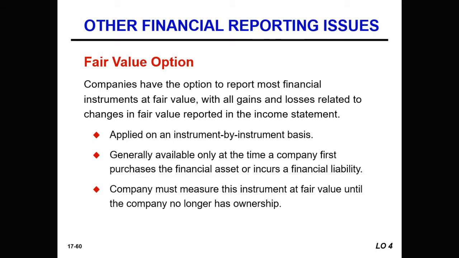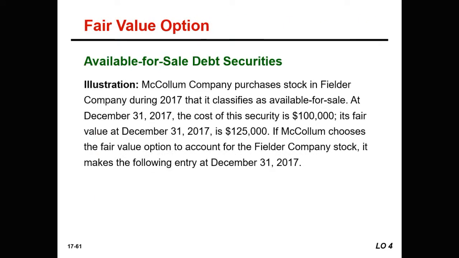Let's take just a moment and look at this for an available for sale security. We have McCollum Company, who purchased stock in Fielder Company during 2017 that it classifies as available for sale. December 31st, 2017, the cost of the security is $100,000. Its fair value at December 31st, 2017 is $125,000.